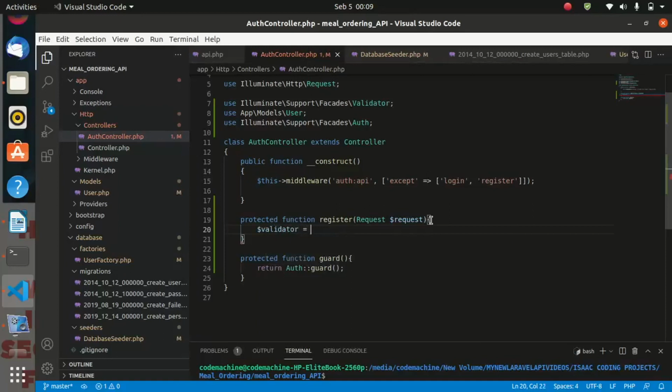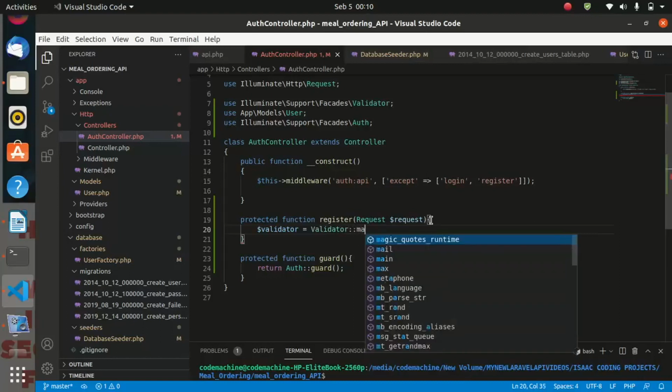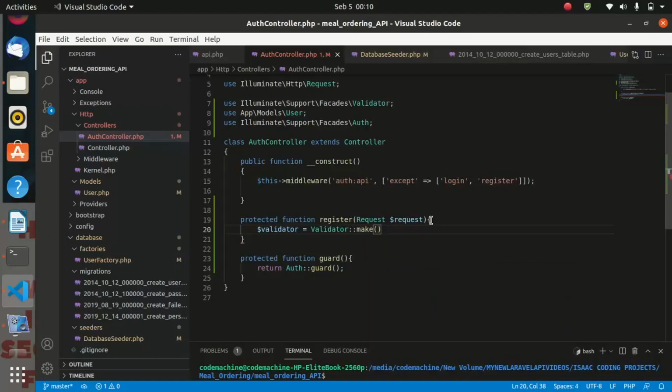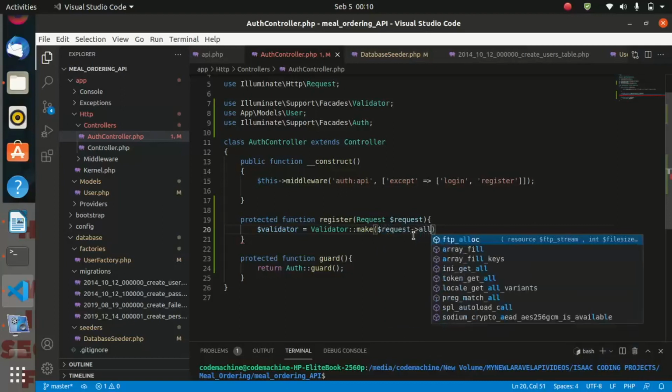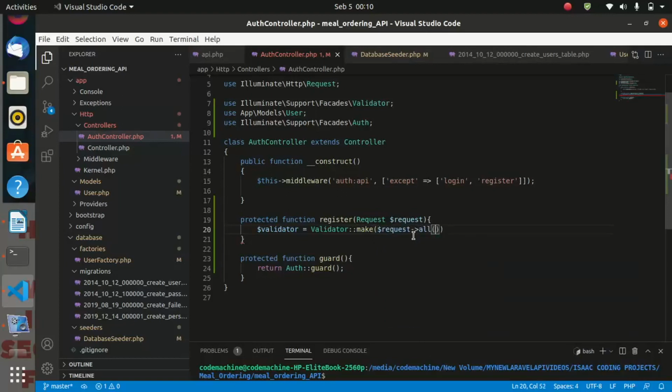The validator will be equal to validator facade make, and you pass in our request, then all. So we are commanding it to validate whatever is coming from request. Whatever is coming in as a request should be validated.